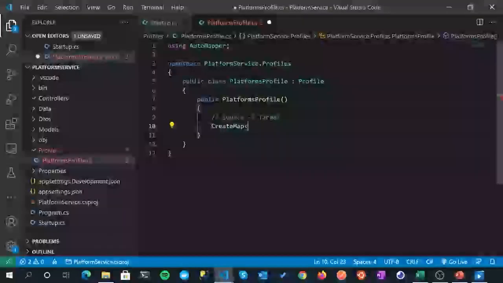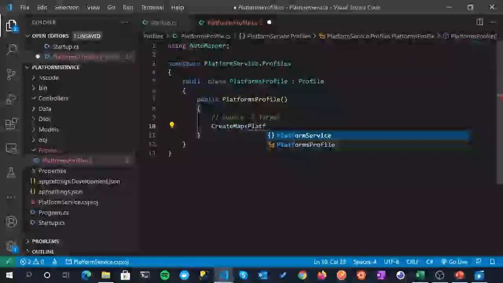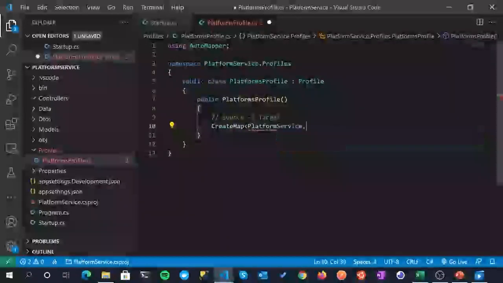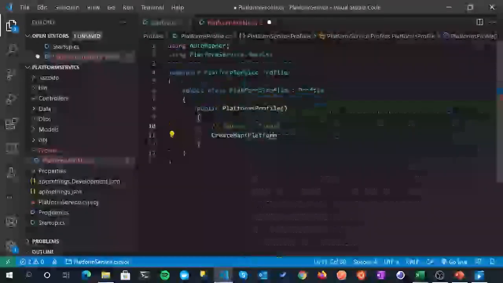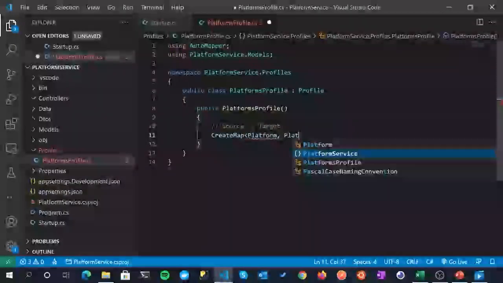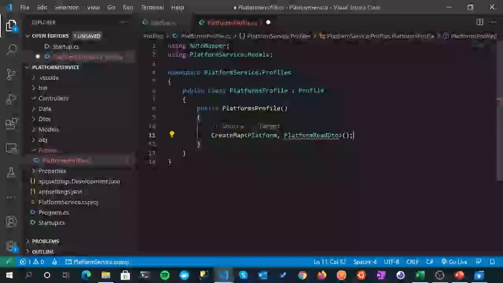Now again, if this is a little bit abstract, when we come on to writing our controller, it will become a lot more obvious when we actually start putting it into practice. But for now, let's create our mapping. So platform, so this is our model, is the source. And let me just bring in the namespace for that before autocorrect starts driving me mad. So using platform service models, and then our target is platform read DTO. Close off the angular brackets and end with a parenthesis and a semicolon.